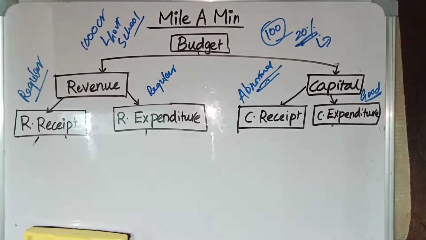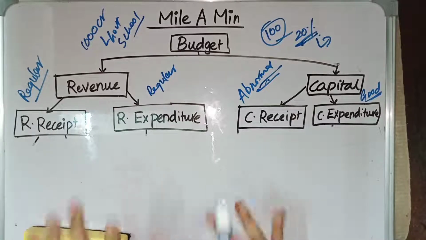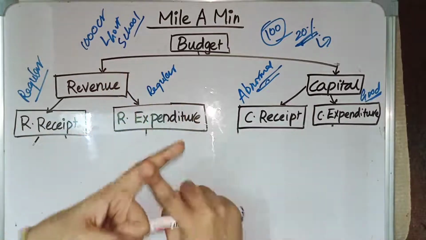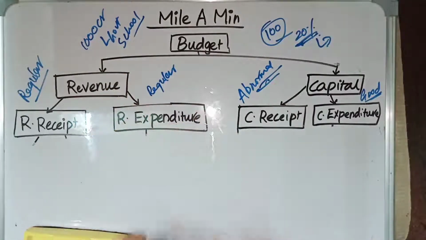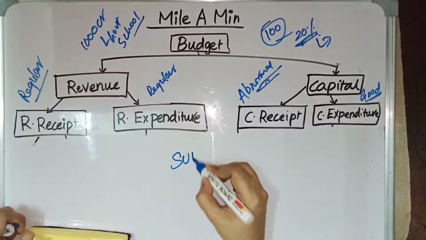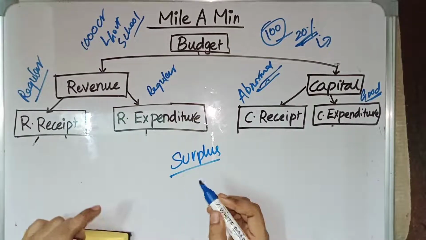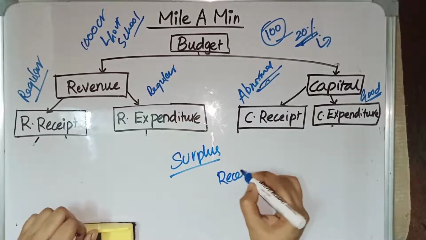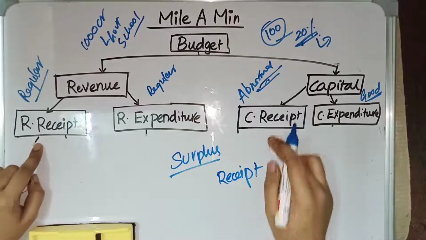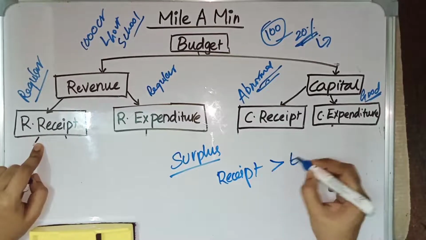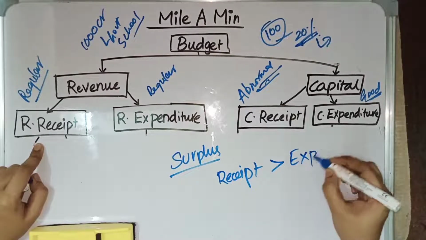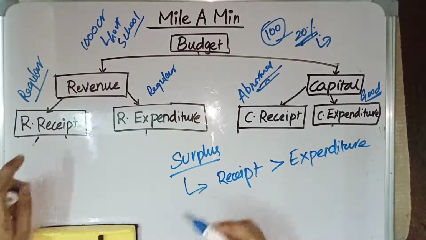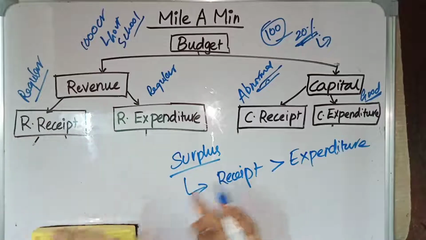Okay. First let us see what deficit is. What are the types of deficit? Actually, there are two types of budget: one is surplus budget and another is deficit budget. First, what is surplus budget? In a surplus budget, the expenditure will be lesser compared to receipts. The total receipt, meaning revenue receipt plus capital receipt, will be greater than expenditure, revenue expenditure plus capital expenditure. Which means government income is greater than expenditure. If the government's income is greater than expenditure, it is called a surplus budget.